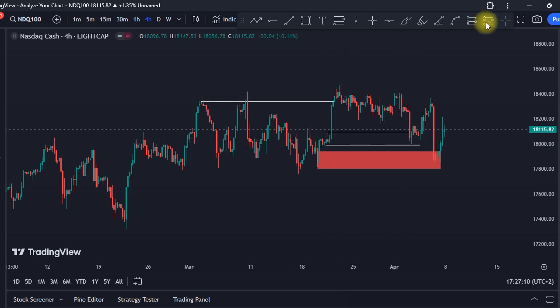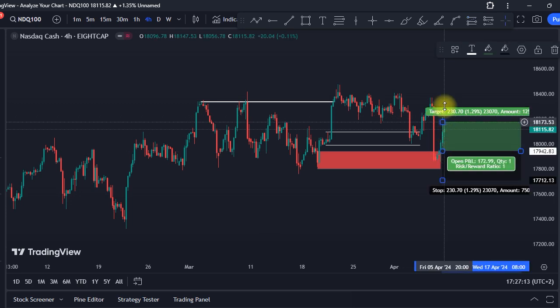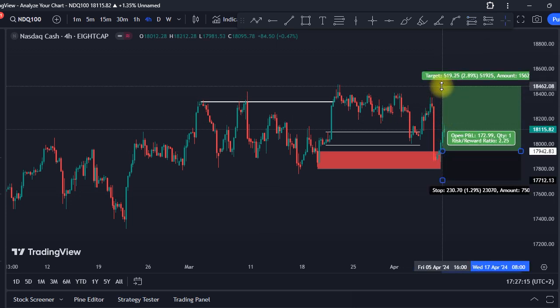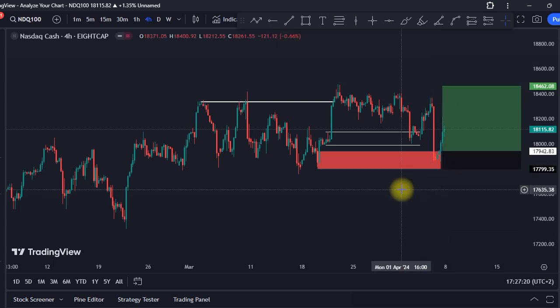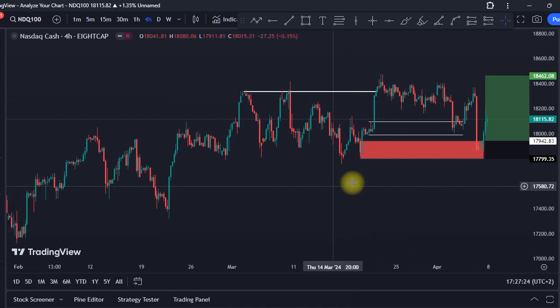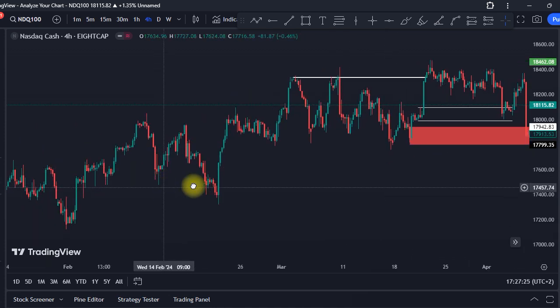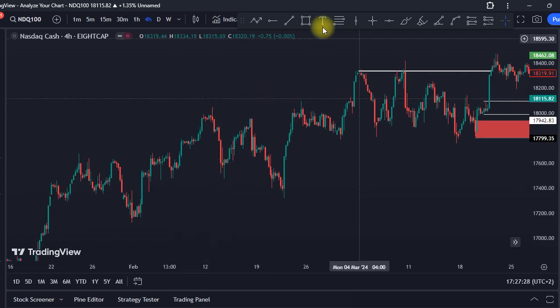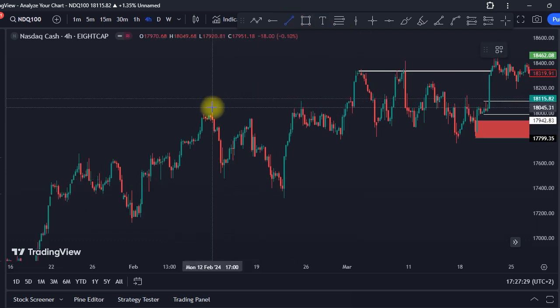So as you can see, now we are in that good entry and we are about to reach our take profit. So that's it. That is how you can spot liquidity in our trade. Even here, before we took out this high over here, liquidity was generated first.